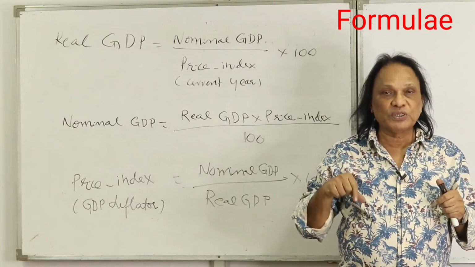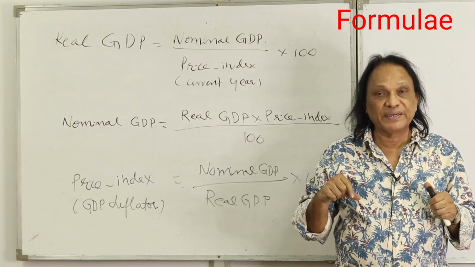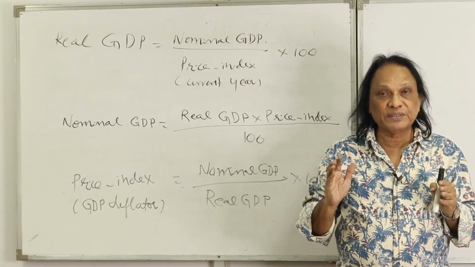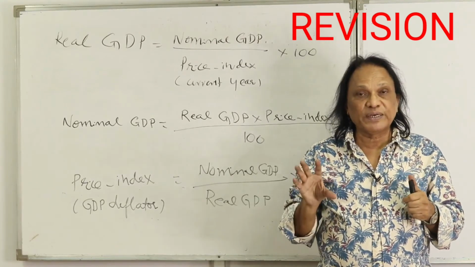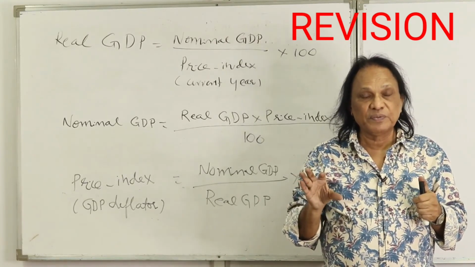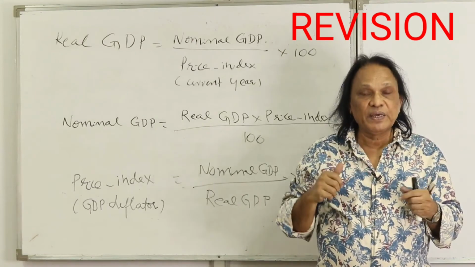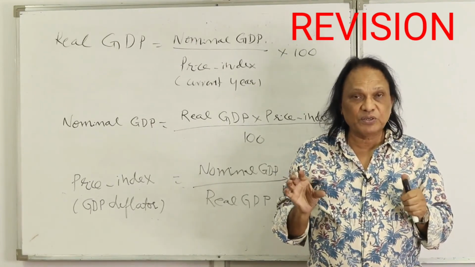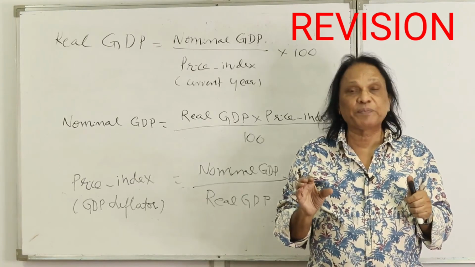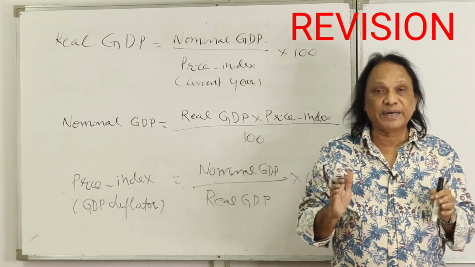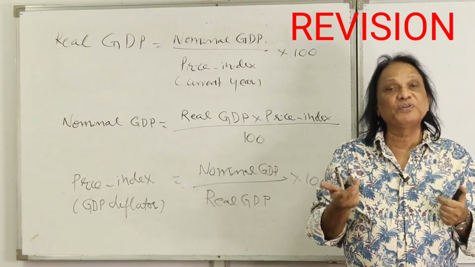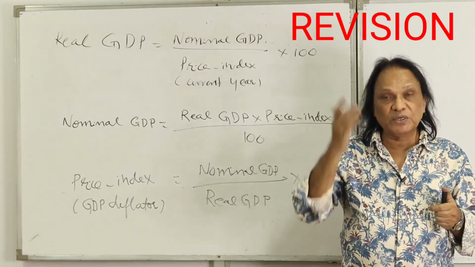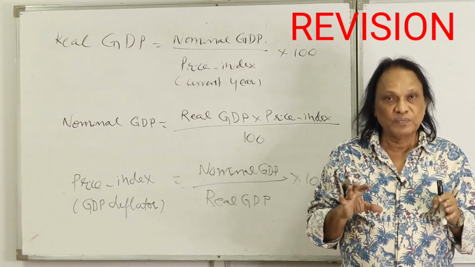Evaluate the value of goods and services produced in the current year, that is, multiply the goods and services produced in the current year with their prices in the same current year, and you get nominal GDP at current prices. And what is real GDP? Evaluate the value of goods and services produced in the current year with the prices of the base year or constant year. That is multiplying the goods and services produced in the current year with their prices of the base year. Base year is a normal year in which the prices are neither too high nor too low.